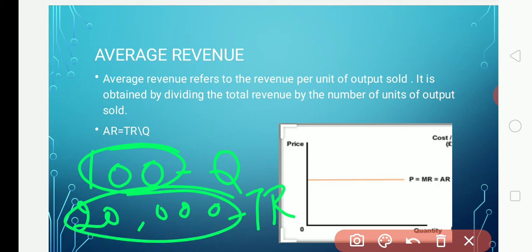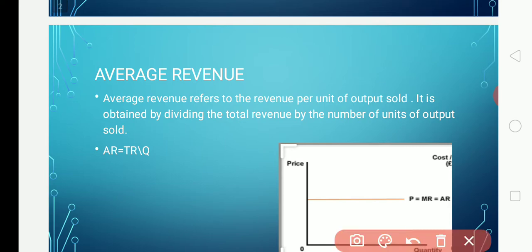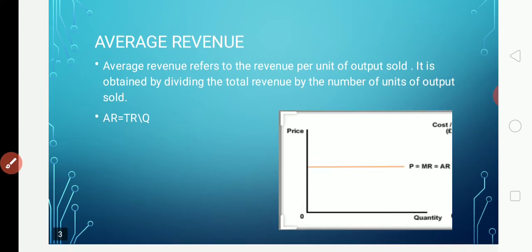Then the average revenue can be obtained. So what is the formula to calculate the average revenue? That is TR divided by Q. Here the TR is 20,000.